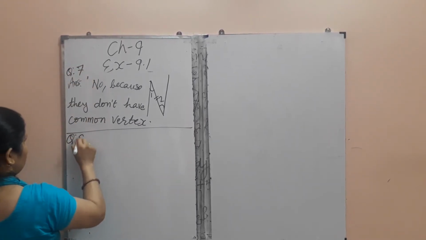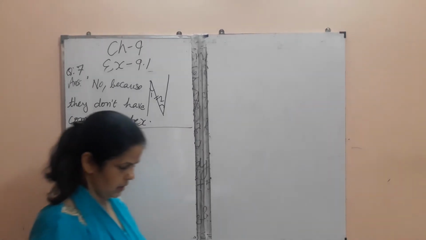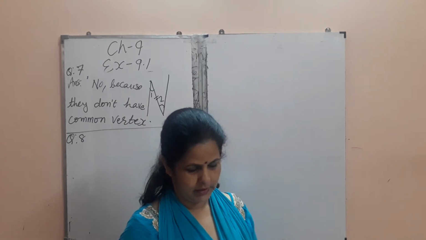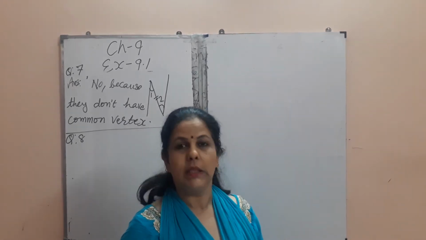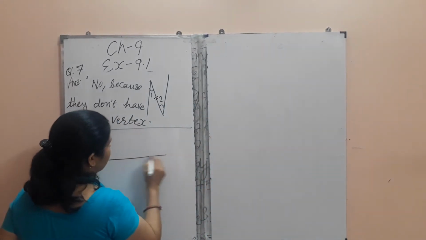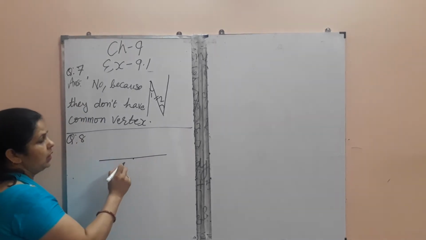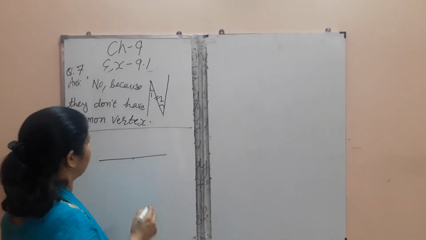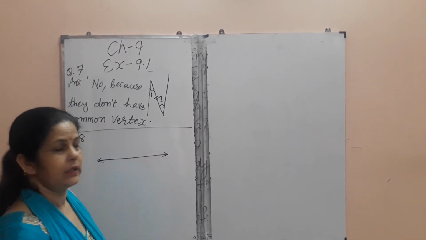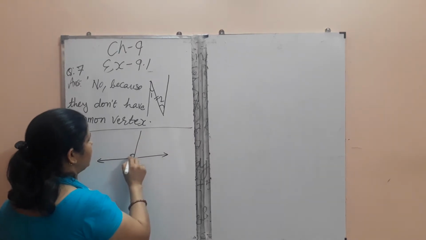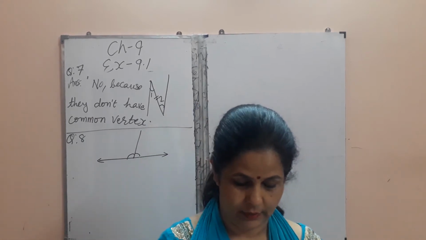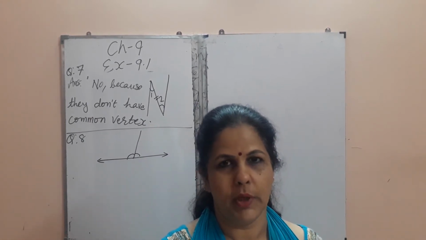Now question number 8. In question number 8, do angle ABC and angle PQR form a linear pair? No, because a linear pair has the condition that the pair should be adjacent angles and the opposite arms should make a straight line. So like this can be the linear pair, but if the vertices are uncommon, they cannot form the linear pair.